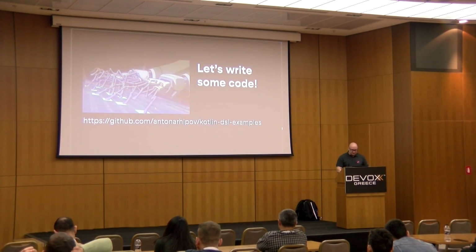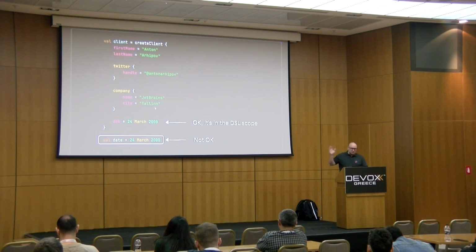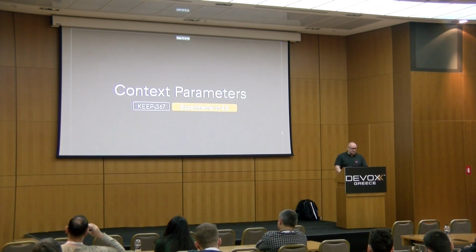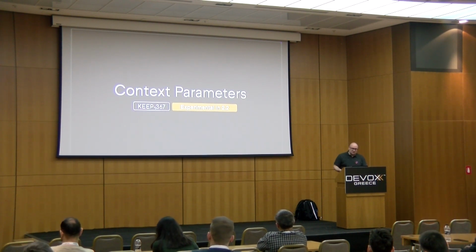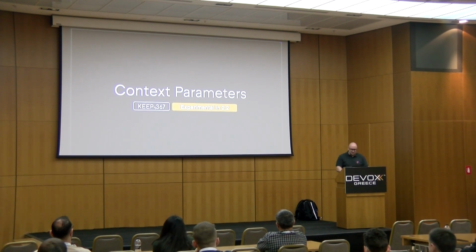So let me explain again. We have this situation that the March function is available both inside the block and outside the block. What we want to do is to constrain it to be visible only inside the block, only in the context of the DSL that we just created. And the feature that will allow for that is called context parameters, and it's going to be experimental in 2.2. We'll see how it works out. We always take a cautious approach when bringing new features. We want the users to test them first.